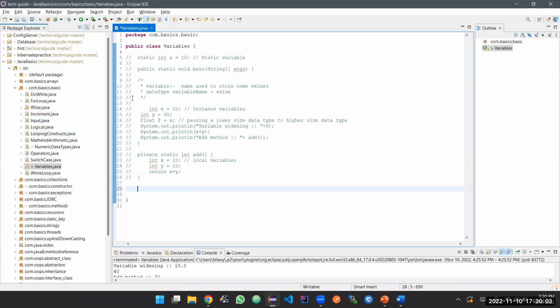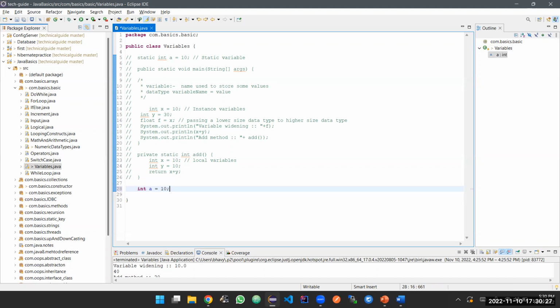So how do you declare a variable in Java? It is the data type, the variable name, and the value. This is the syntax. Suppose you want to declare a variable a, and the value is 10. So 10 means it's an integer. So int is the data type, a is the variable name, which is equal to 10.